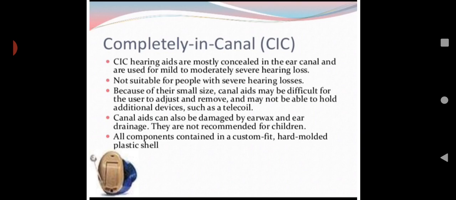All components are contained in a custom fit, hard molded plastic shell. So the entire thing will be contained in a custom fit component, which is made according to the size, and the plastic shell is also hard molded. So this will be there.